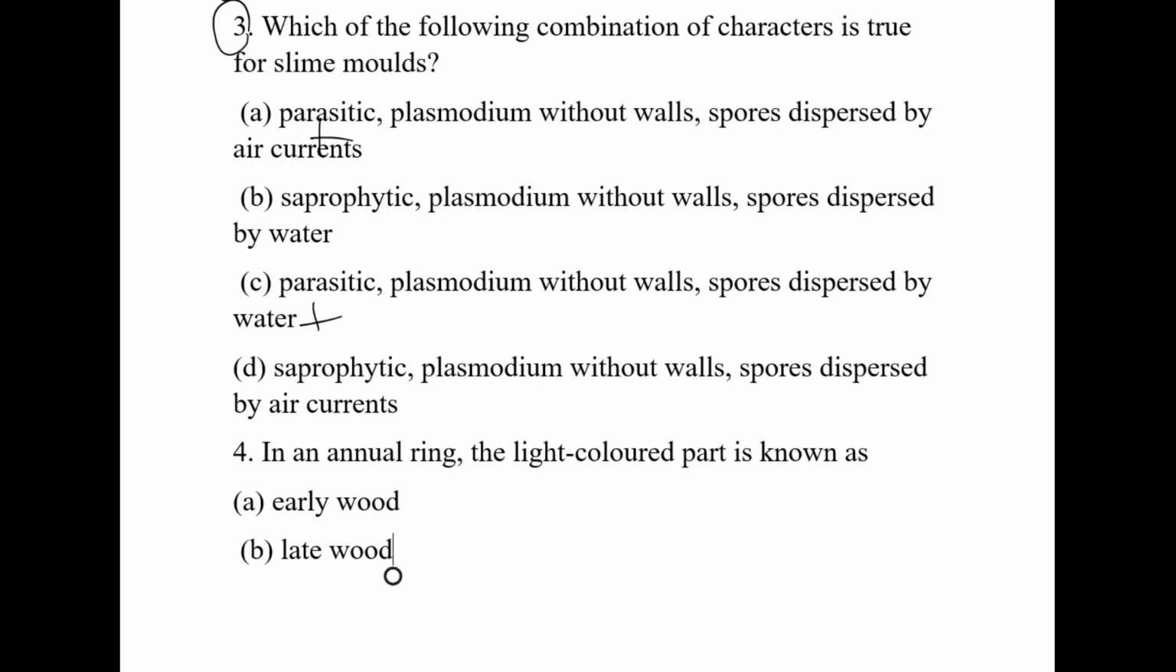Then we have a chance for B and D. In B, what is the explanation they are giving? Saprophytic plasmodium without walls, spores dispersed by water. Then saprophytic plasmodium without walls, spores dispersed by air current. So we already know they are saprophytic. What is saprophytic? They are organisms depending on dead and decaying organic matter for their food, which is known as saprophytic. So this option is right.